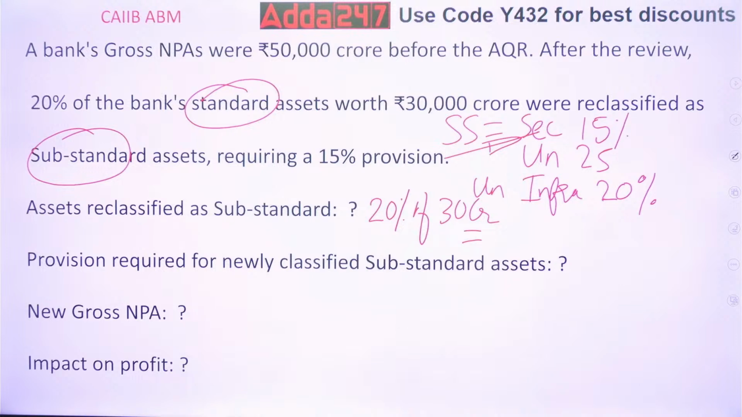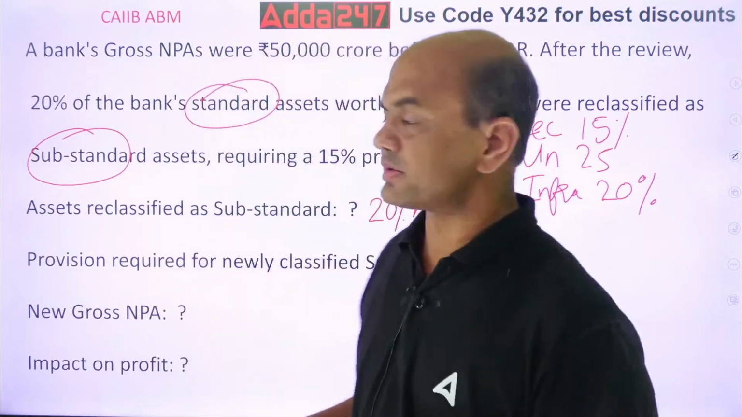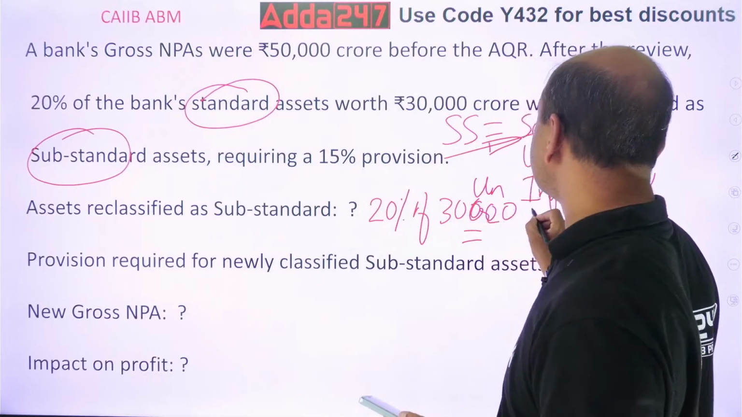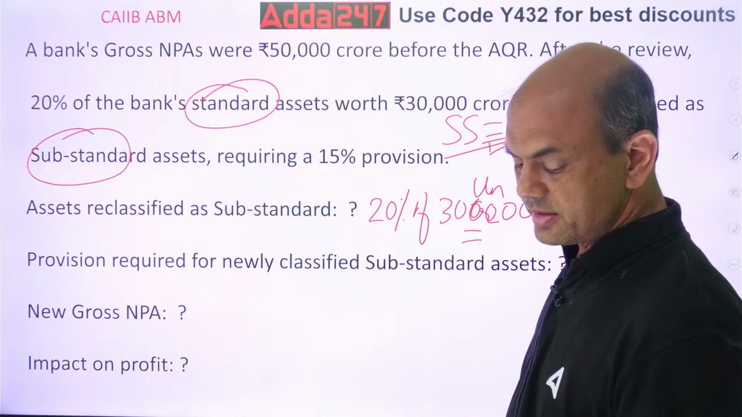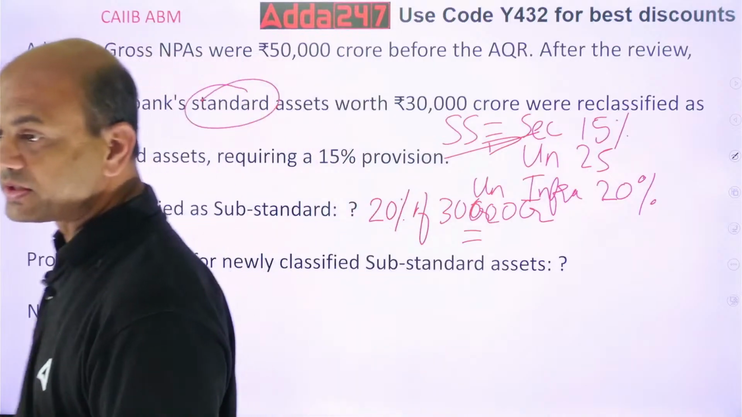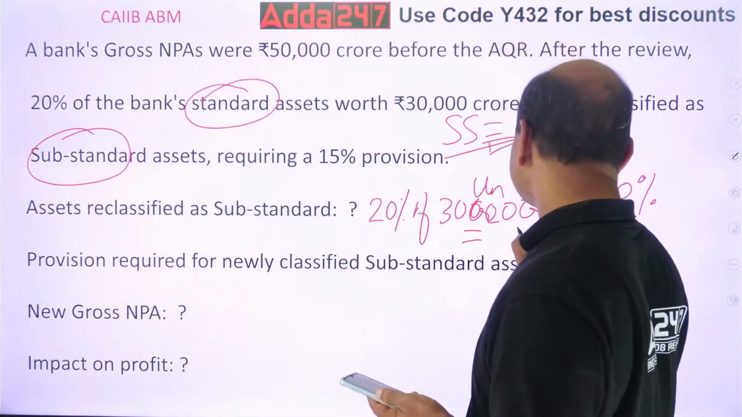Okay, 15%. 30,000 crores, what was it? Oh, it's 30,000, not 30 crores. Things will change now. 30,000 crores, so 3 zeros will be added now. It will be more now. It will be 6,000 crores. Yeah, 6,000 crores it will be.